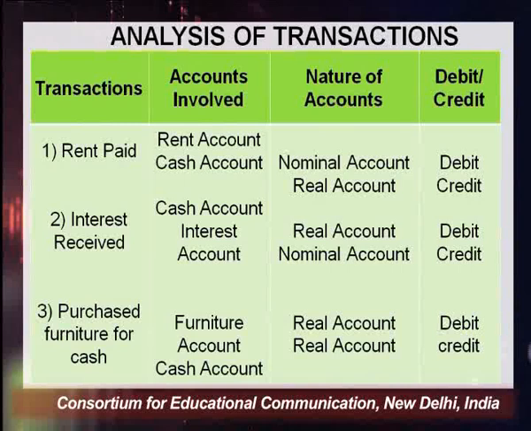The next transaction is interest received. Interest we are receiving in cash. So cash is coming in, and cash is an asset. All types of assets come under real account. When we are receiving interest, interest is income for us. We are receiving cash, so cash is coming in, so we have to debit it according to the rule of real account, which says debit what comes in.